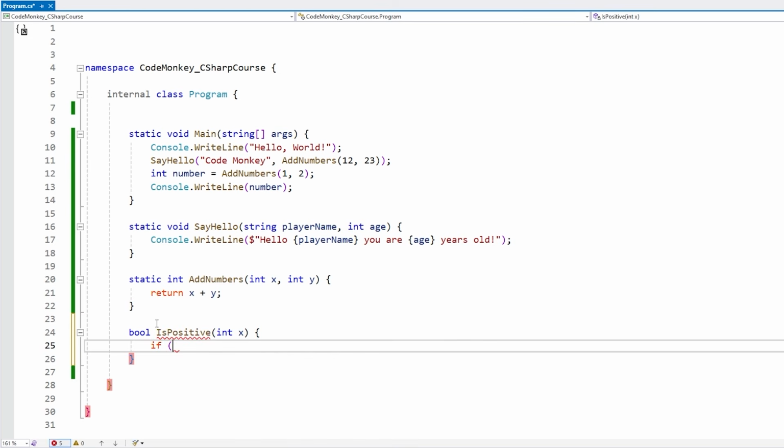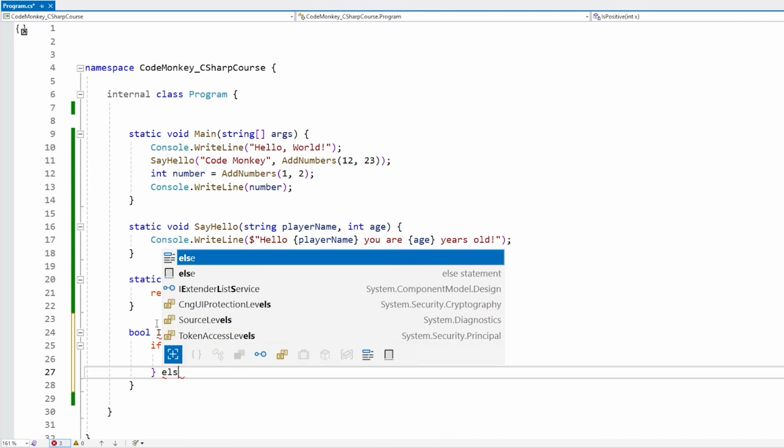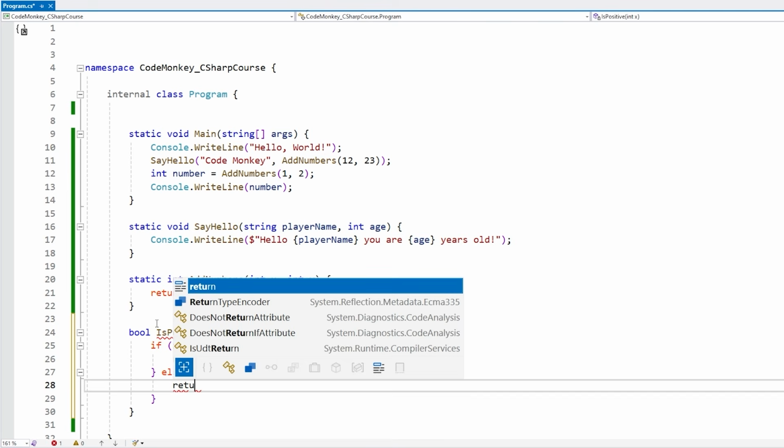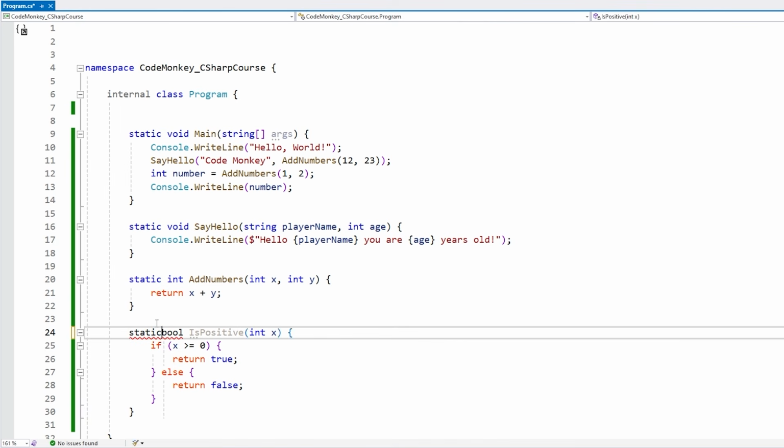And we can do if and compare x to 0. So if x is bigger than or equal to 0, I think 0 counts as a positive number. I'm not sure, but I think so. So if so, then return true. And if not, then return false. And yep, there it is. And again, just in here, we need to make sure to add static in order to make this work.